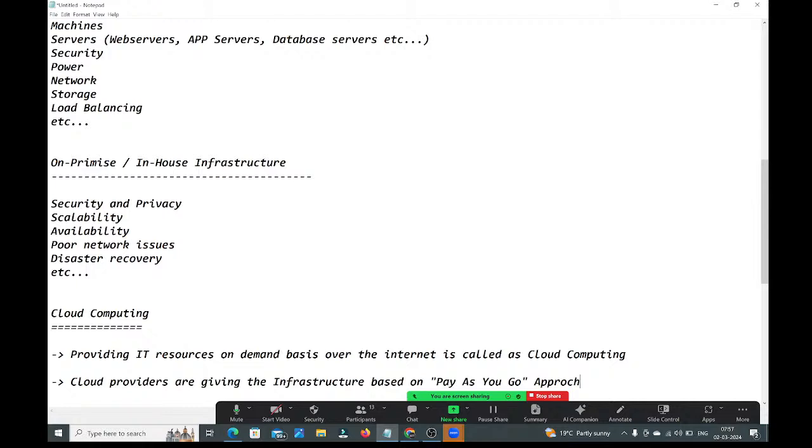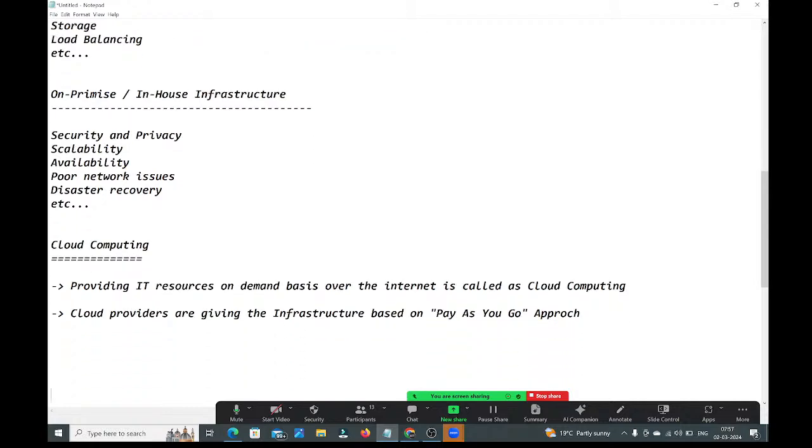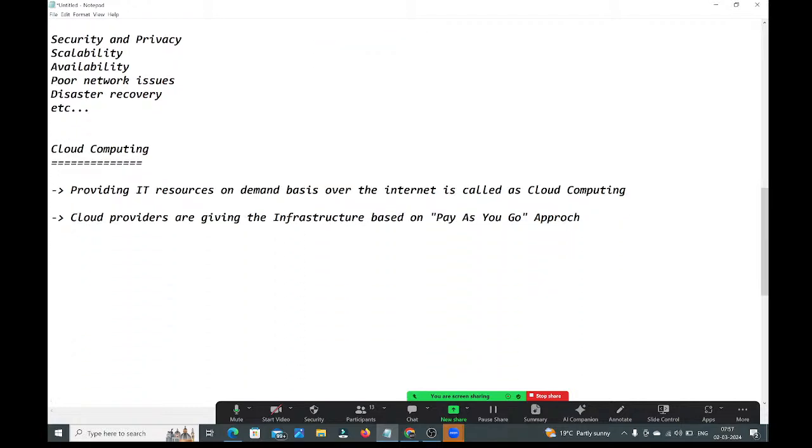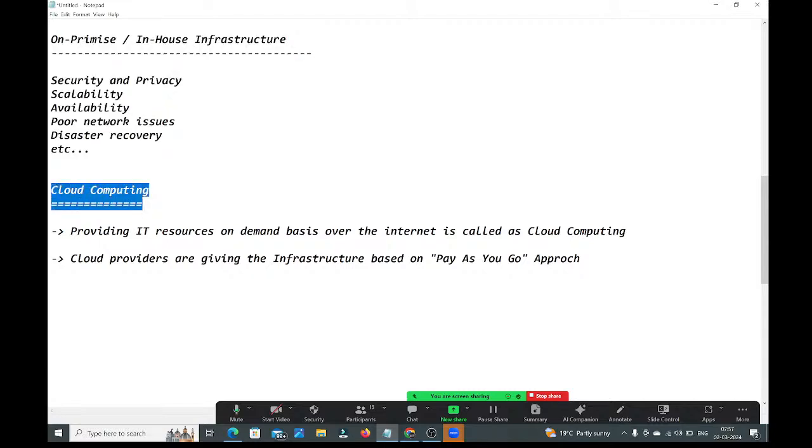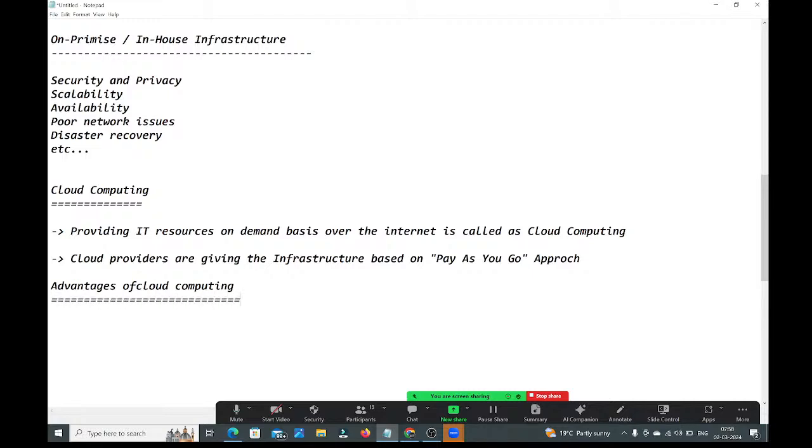Okay, perfect. Advantages of cloud computing. Let me talk about what advantages we have with cloud computing. Here we understood what challenges there are with the on-premise setup. Now we will try to understand what advantages we have with cloud computing, guys.